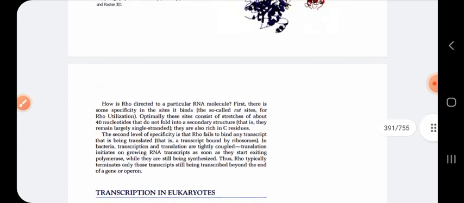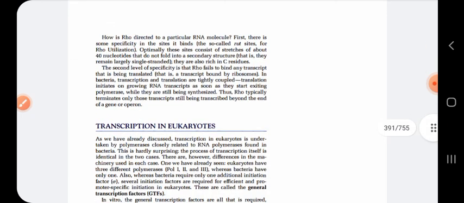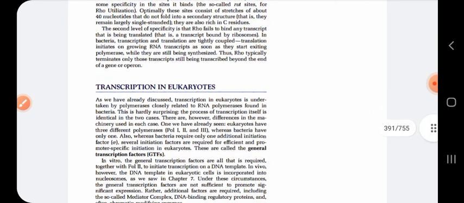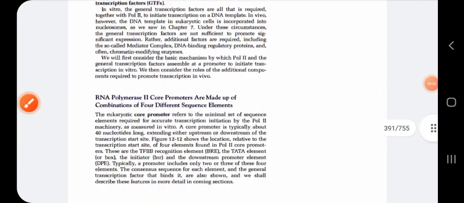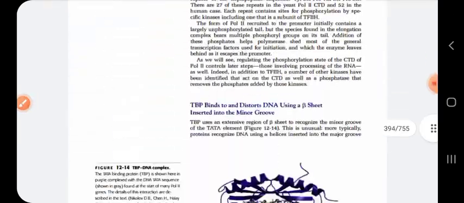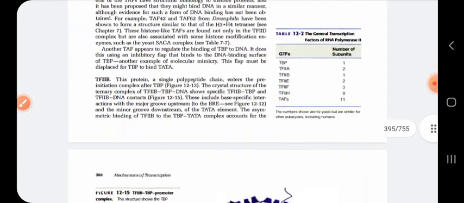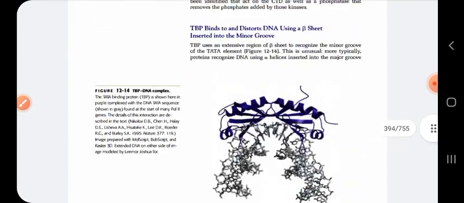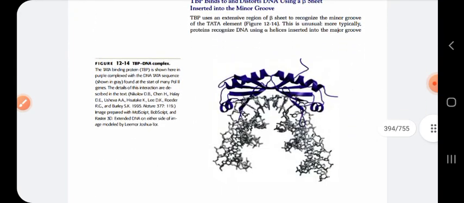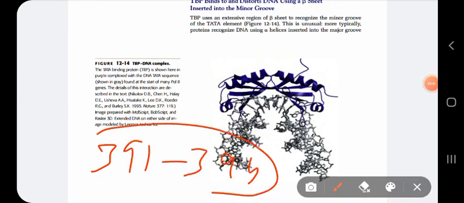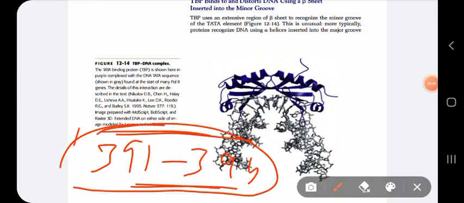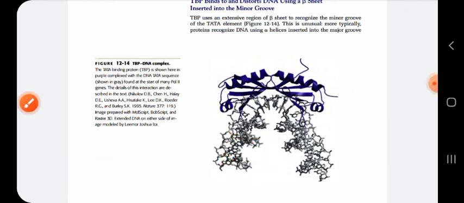If you see through the PDF, it will be from page 391 up to page 394. So from 391 to 394 you have to study for today's lecture. Okay, so that's much for today's lecture. I hope you have understood.